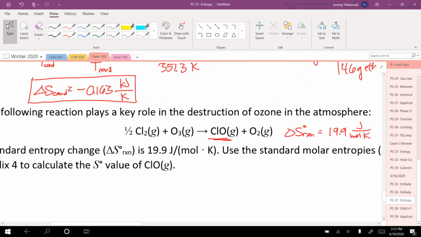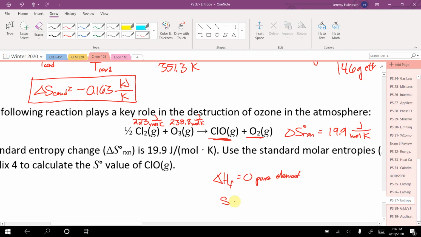So let's see, Cl2, when you look it up, is 223 joules per mole K. O3 is 238.8 joules per mole K. Okay, and O2, remember, when we're talking about delta H of formation, which we talked about in problem set 36, those are 0 for a pure element in its standard state.